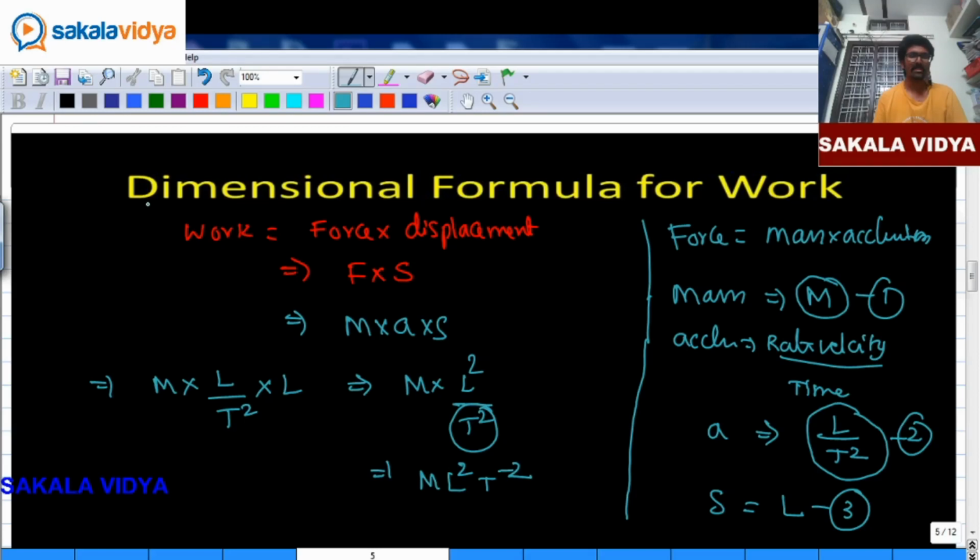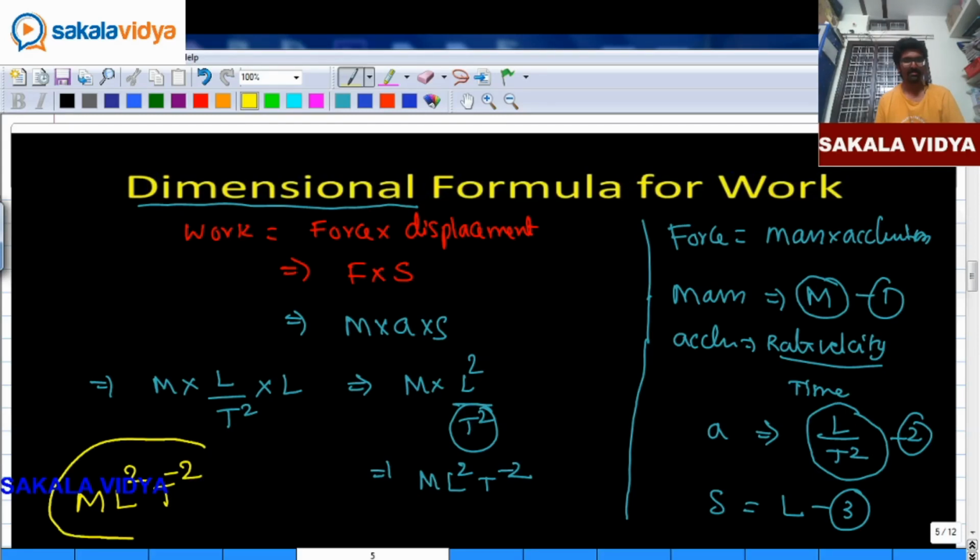So the dimensional formula for work done is M L square t minus 2. This is one of the important cases. You will study this dimensional formula in your first chapter, physical quantities and units, I guess.